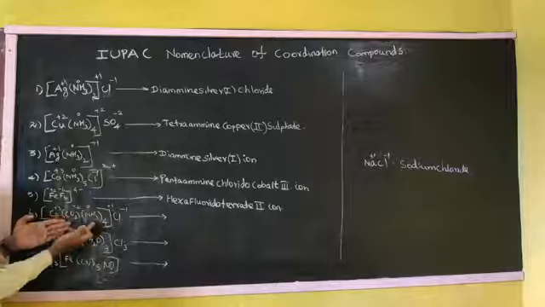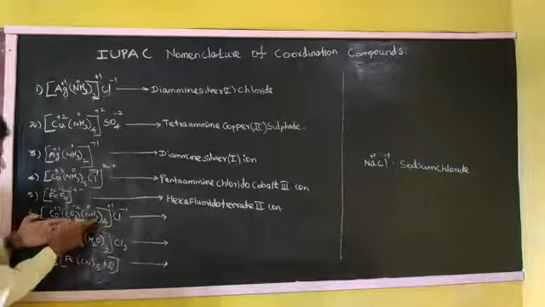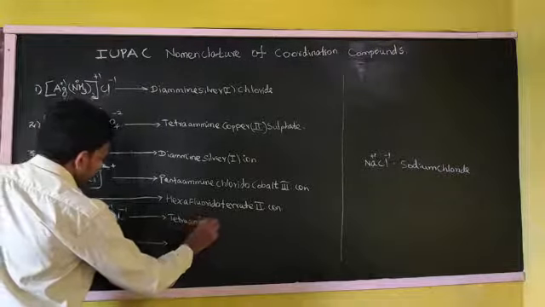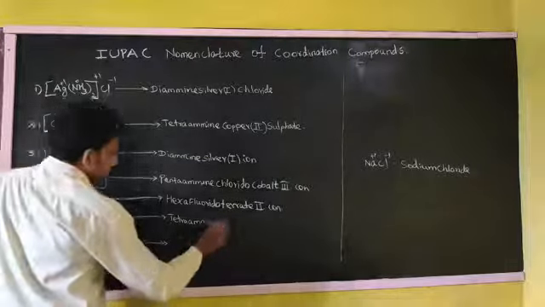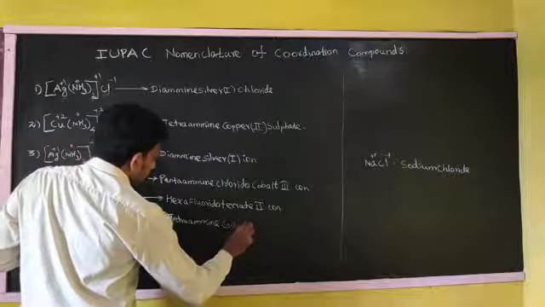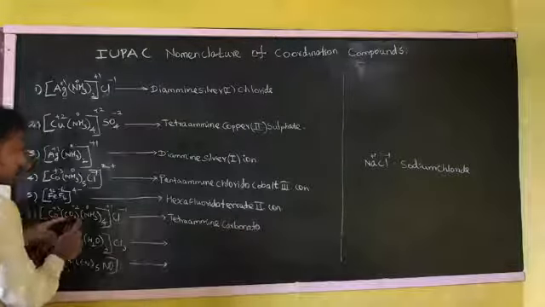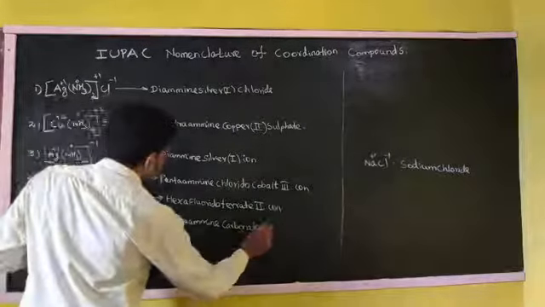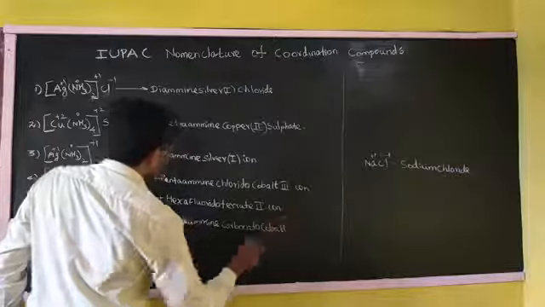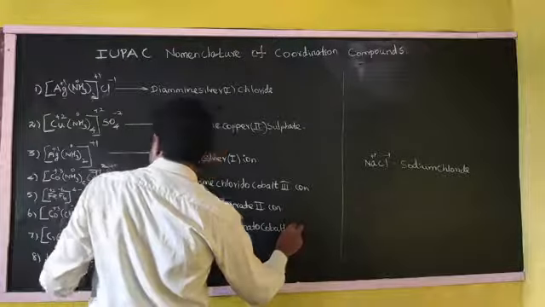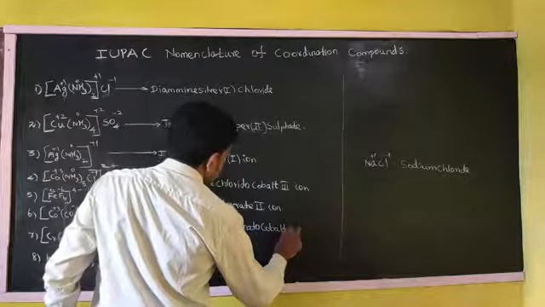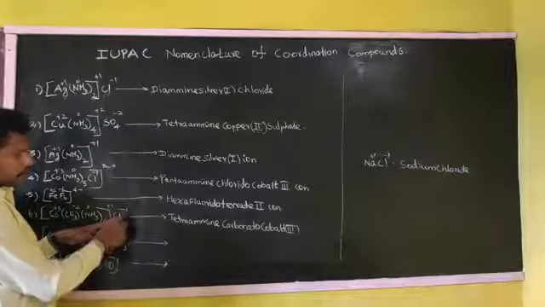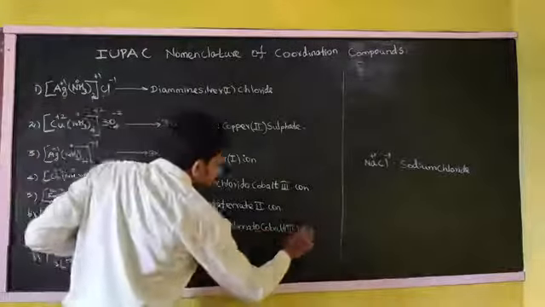So according to the alphabetical order, we can follow it for writing the ligand. Amine will come first. So tetraamine, carbonato, CO3 2 minus, so ending with the ato, carbonato, right? Carbonato. Then cobalt 3, oxidation state 3 we can mention with the Roman numeral. So ending with the negative group out of the coordination sphere, so chloride.